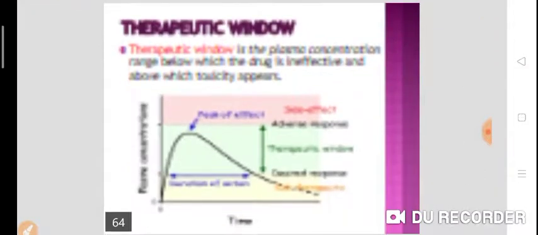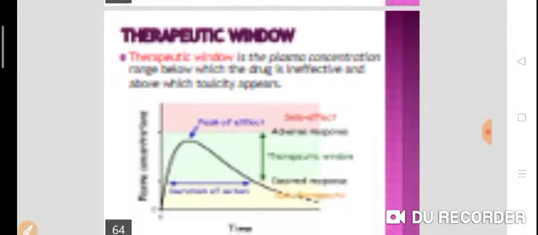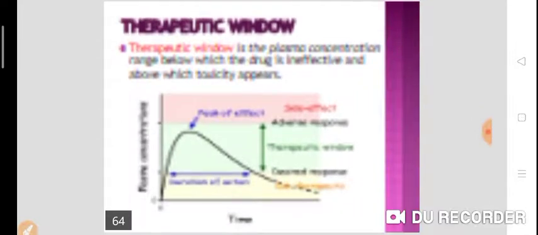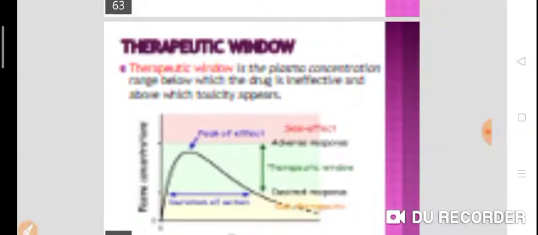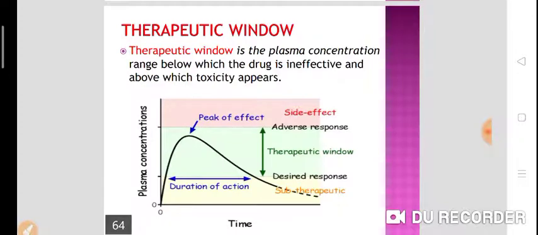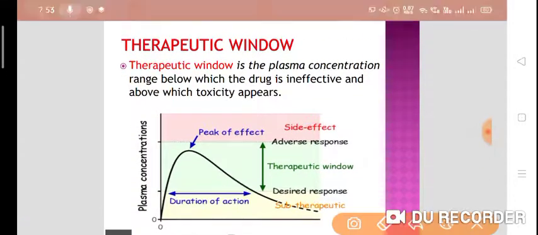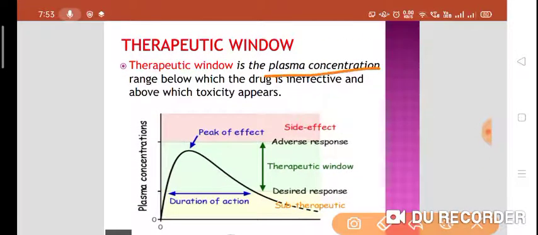Now we'll see the therapeutic window, or therapeutic range. It is the plasma concentration range below which the drug is ineffective and above which toxicity appears.